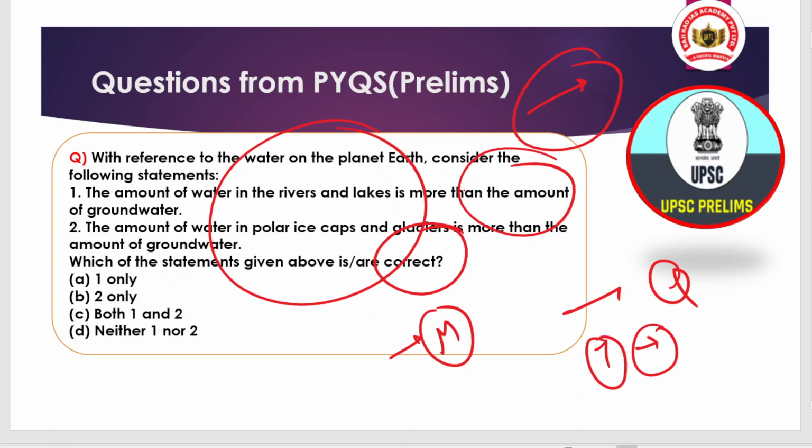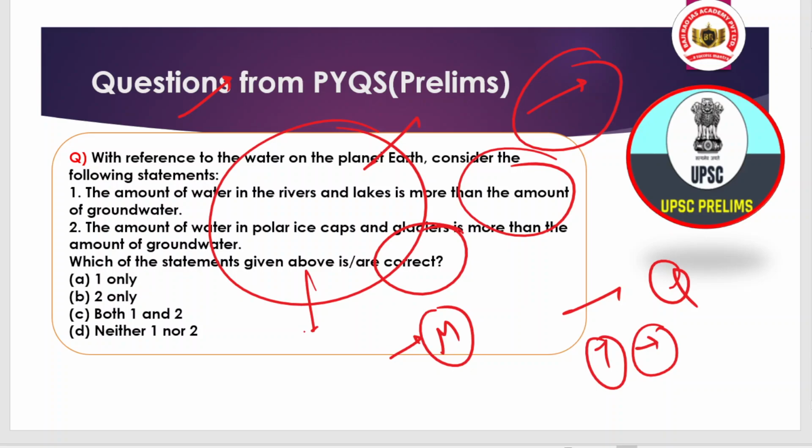This will also help you remember the facts related to water resources, which will be utilized in your mains section. Tell me about the distribution of fresh water with respect to the total water resources present on the earth in percentage. That will help you recall the data, which is very important for the mains as well. Water resource is a very important topic.